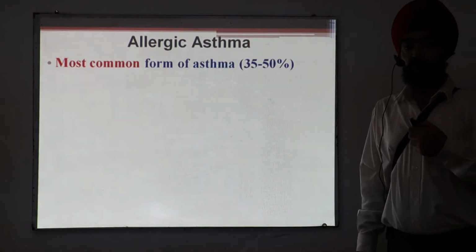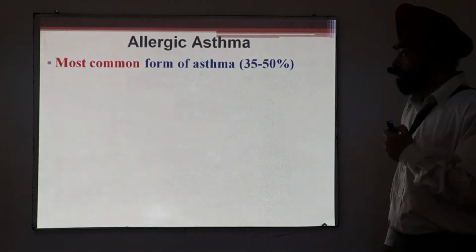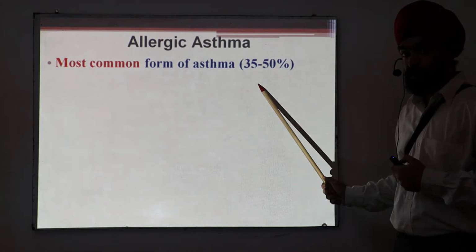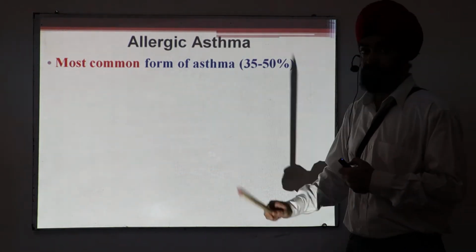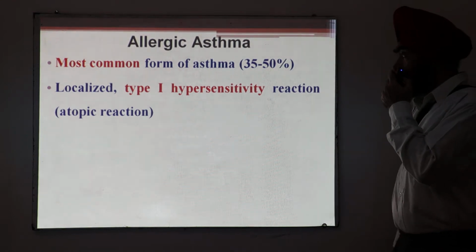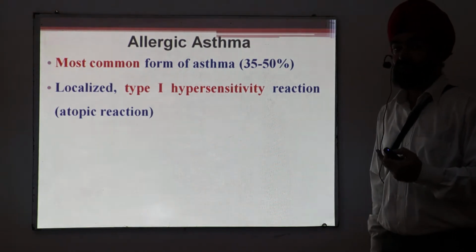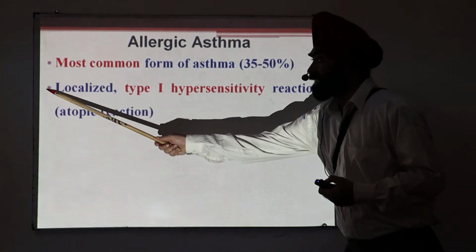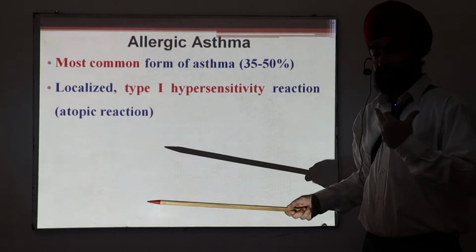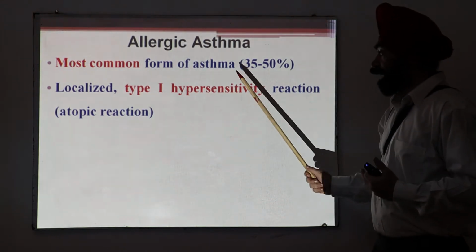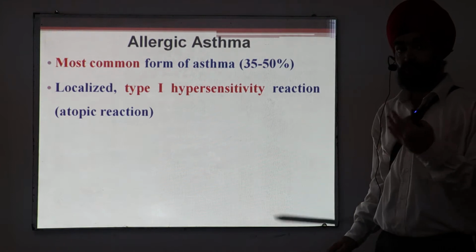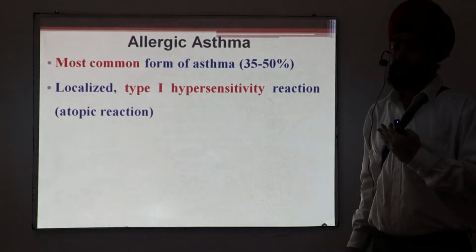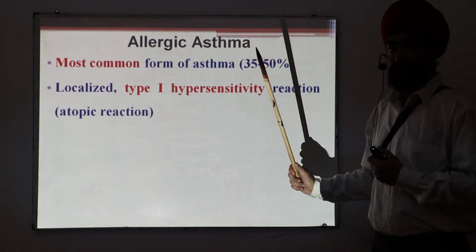It is the most prevalent, most common form of asthma, and 35 to 50% of total asthma comes under the class of allergic asthma. What kind of reactions take place in allergic asthma? They are localized to one organ. They are type 1 hypersensitivity reactions. We have 4 types of hypersensitivity: type 1, type 2, type 3 and type 4. It comes under the class of type 1 hypersensitivity.